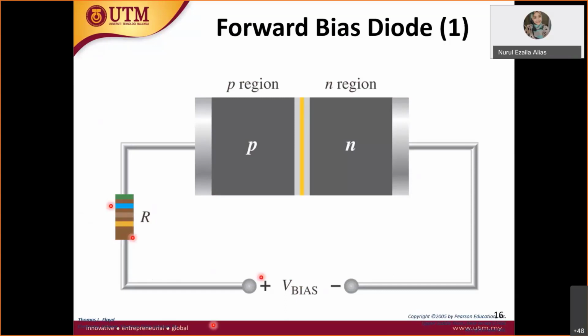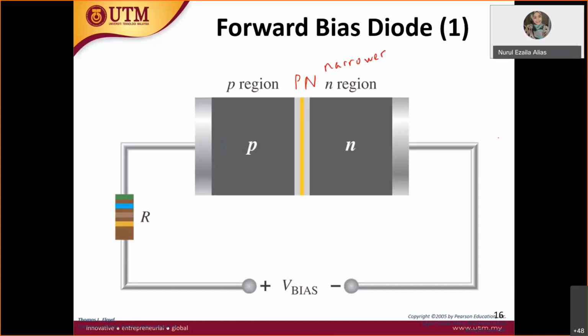In this one, the positive bias is connected to the P type and the negative bias is connected to the N type, so this will become forward bias. So what happened here? When we apply this, what happens to the PN junction? Forward bias, yes. This PN junction will become narrower, which means it becomes thin.